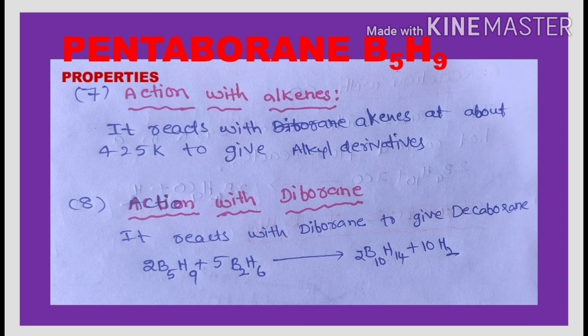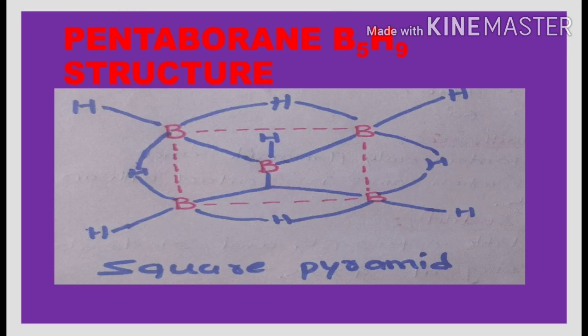Next we go for the reaction with diborane. Pentaborane reacts with diborane and forms decaborane 14, B10H14. During this reaction, it releases the hydrogen gas also. Now we discuss about the structure of the pentaborane 9.